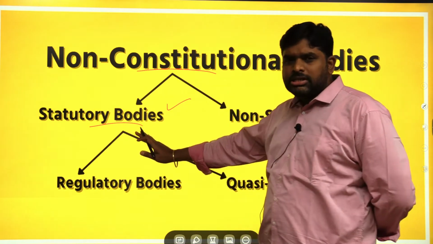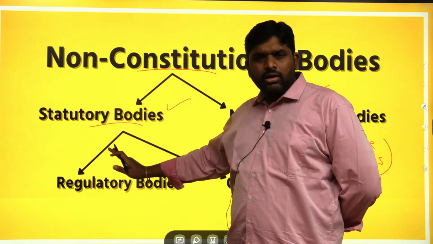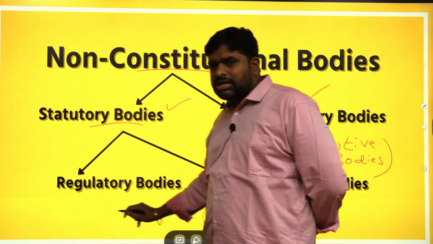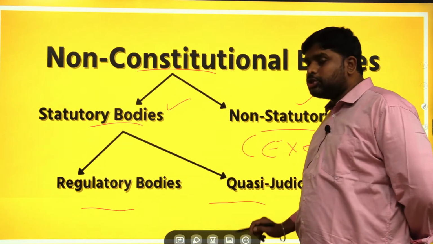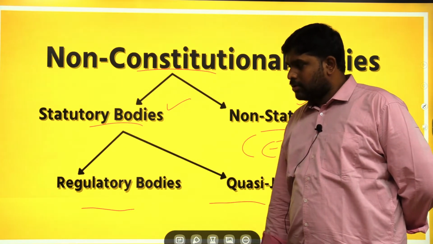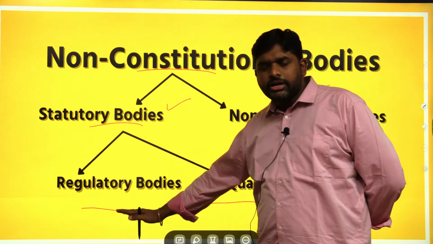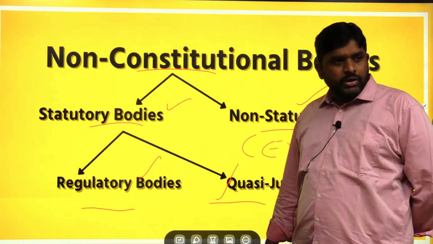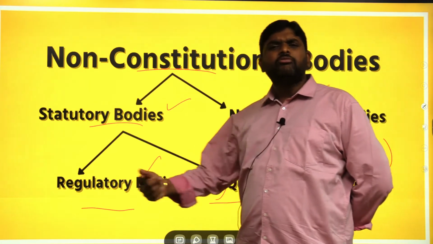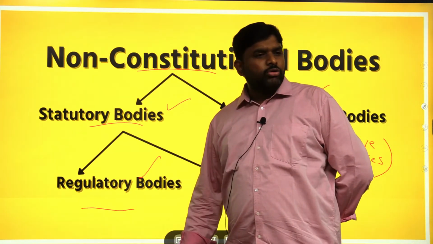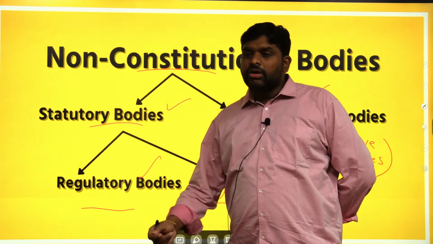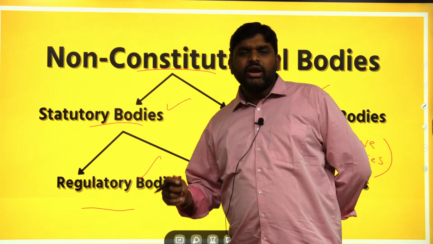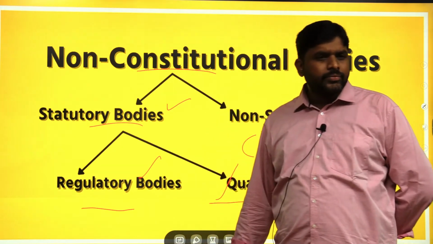These statutory bodies which are formed by the law are of two types. One is called a regulatory body, and the other is called a quasi-judicial body. What is a regulatory body? The Reserve Bank of India is a regulatory body. It is regulating the banking structure and the banking system of the country.